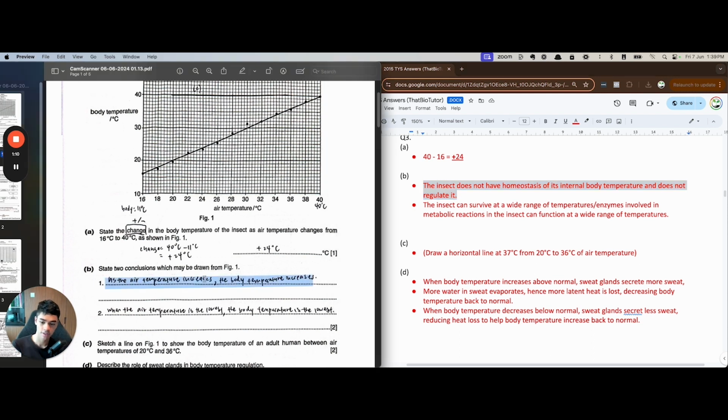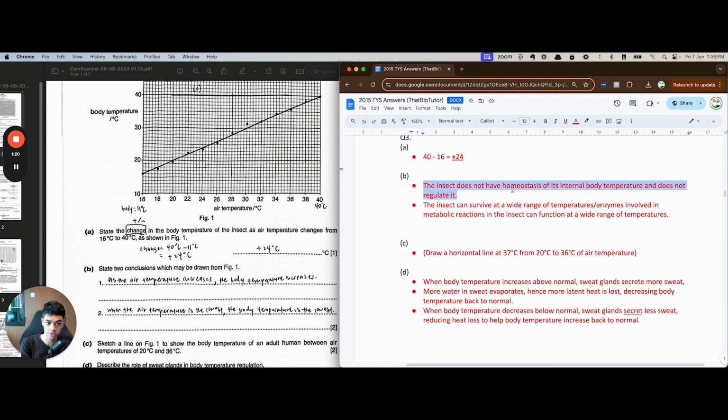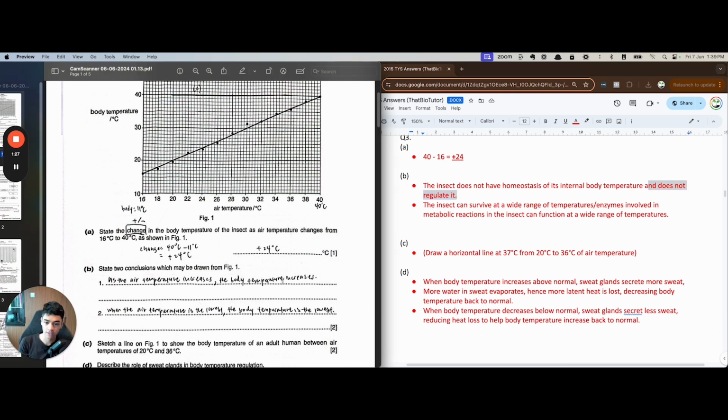So because it doesn't maintain the same temperature, right? As the air temperature increases, the body temperature also increases. And so the conclusion is that therefore it doesn't have homeostasis of its internal body temperature, unlike mammals we have. And so it does not regulate it. That's why this happens. That's why the observable fact happens.